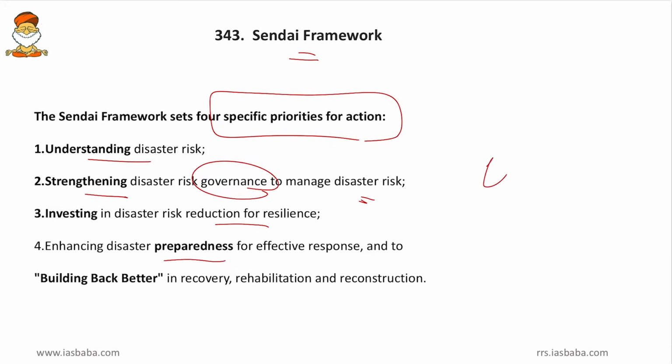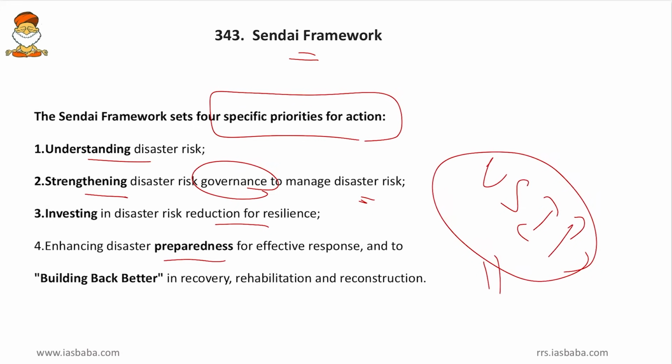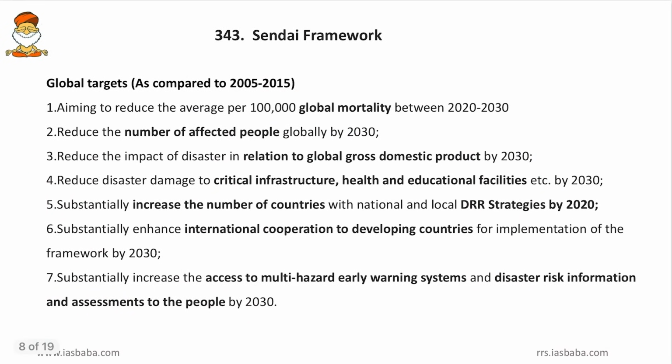So USIP, so your SIP, you can remember likewise, and enhancing the disaster preparedness for effective response and to build back better in recovery, rehabilitation and reconstruction. So these are the 4 targets, and coming to more details. So the global targets are aiming to reduce the average per 1 lakh global mortality between 2020 to 2030.